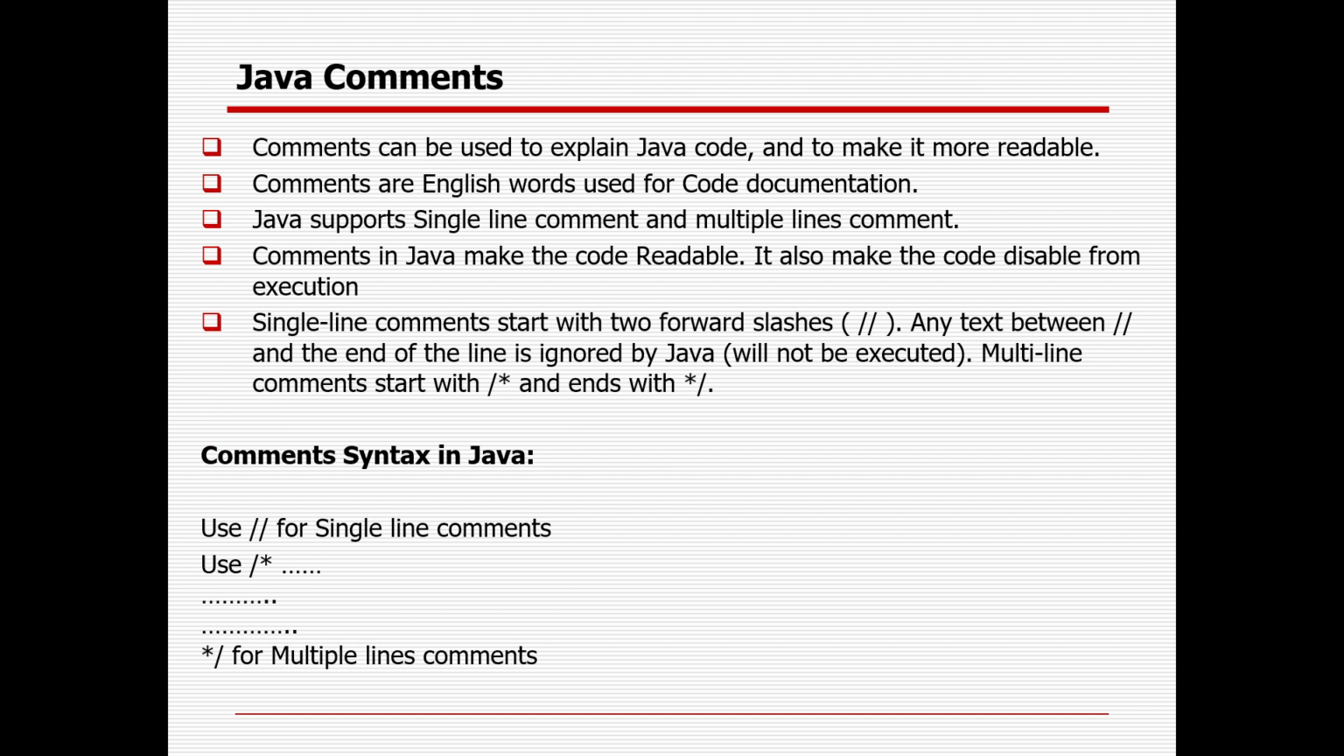Then the Java comment. I think you have already seen how to write a single line or multiple line comment. Single line is nothing but slash slash, and multiple line we can start with slash star and end with star slash. Okay, so why is a comment required?